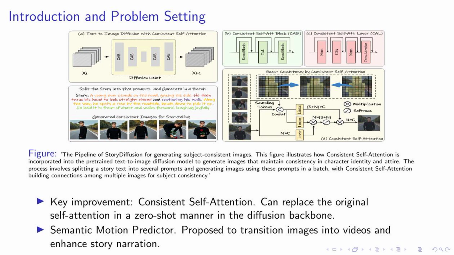But we didn't stop there. To transition these consistent images into videos and enhance the story narration, we propose the Semantic Motion Predictor. This tool predicts transitions between two images in the semantic spaces, providing more stable results than predictions in the image latent spaces. In essence, our method allows for the generation of highly consistent images and videos that effectively narrate a story, all in a training-free manner. This is a significant step forward in the field of controllable image and video generation.